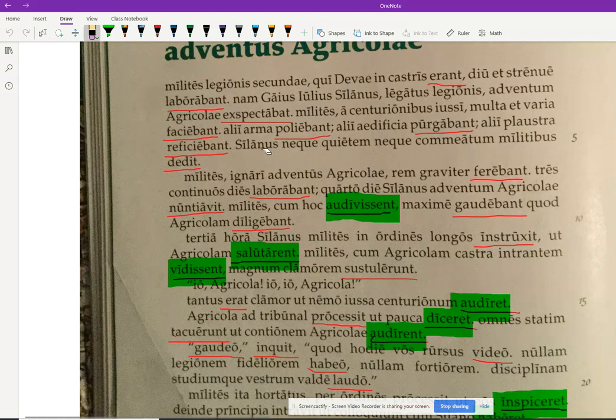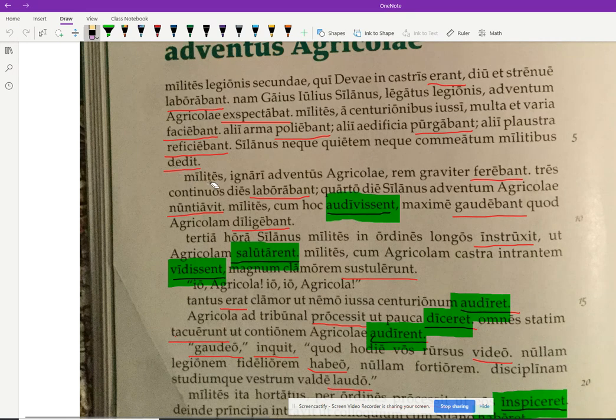Okay. Silanus, okay, that's nominative. The next verb is dedit, right? He gave, right? Where the verb like give or gave, you're expecting an accusative and a dative. So the accusative is what he gave, or in this case didn't give. Neque is neither nor, right? He gave neither rest nor leave. Where soldiers get to go on a little vacation from their duties, right? Leave, if you're familiar with that term. So he gave neither rest nor leave to the dative, to the soldiers. Right? So that's dative here. He gave or didn't give the accusatives to the dative. Right? So a verb like give, you're expecting an accusative and a dative.